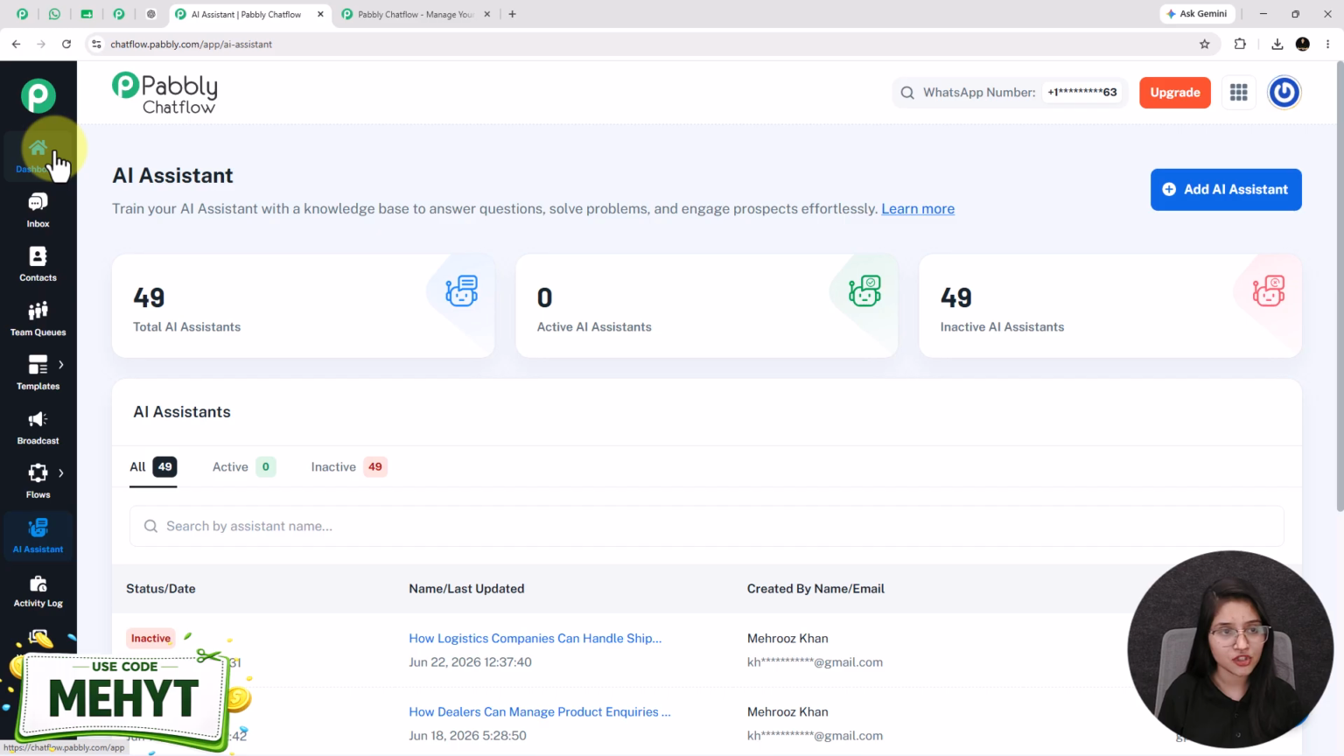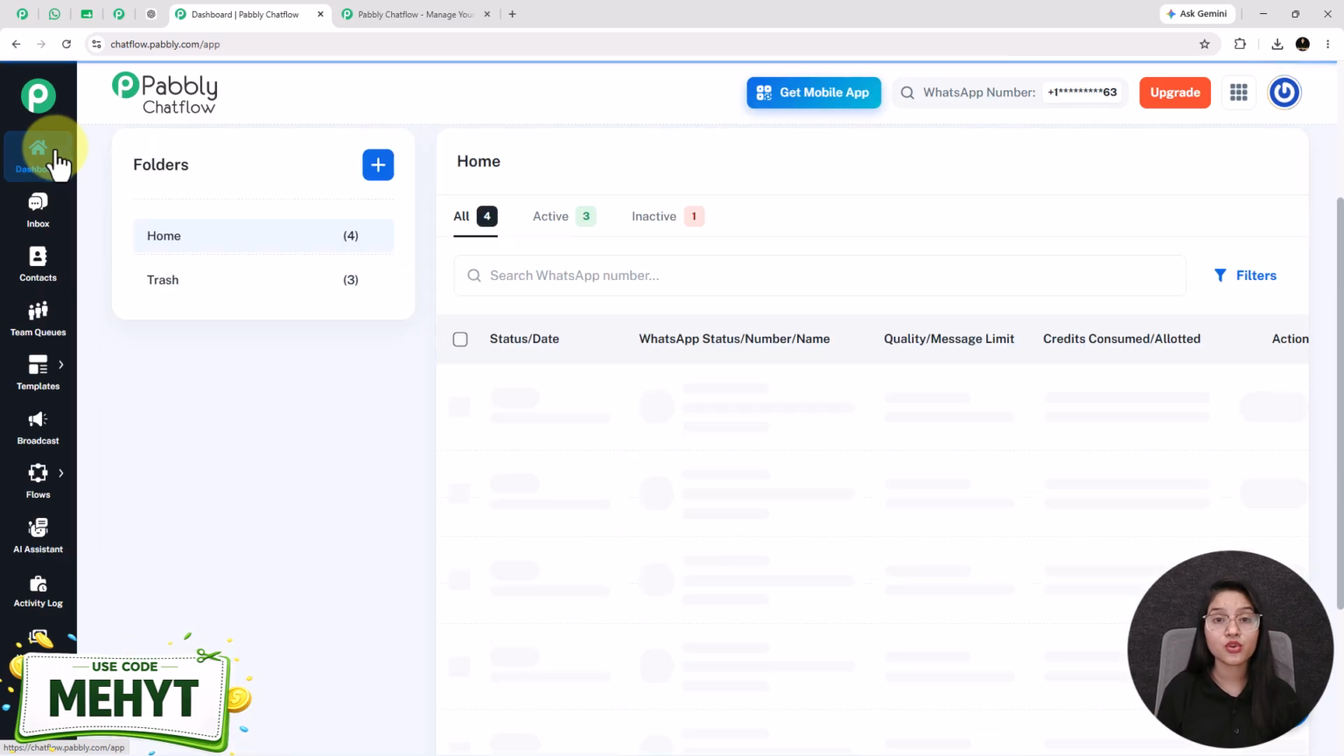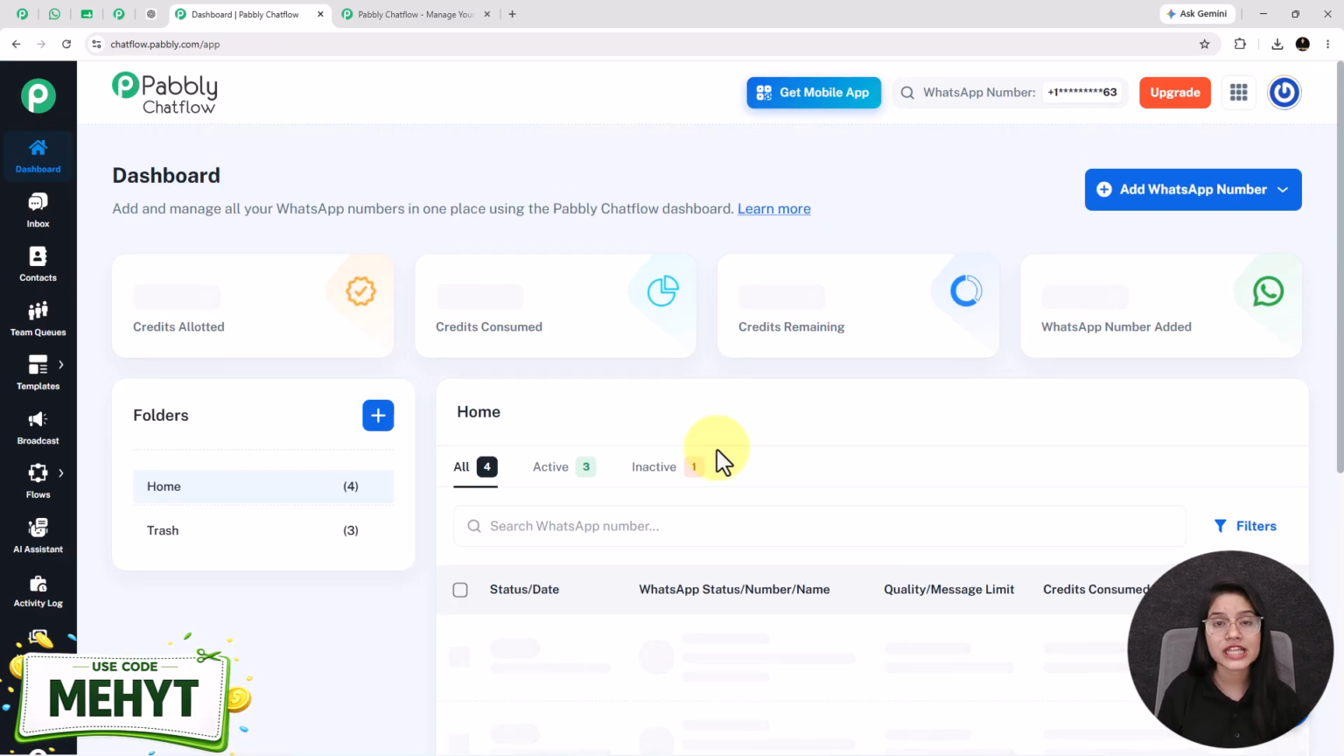After doing the sign up process and selecting the application as Pabbly Chatflow, you will successfully come to the dashboard of Pabbly Chatflow. Now, the first and most important step is to add your WhatsApp number inside your Pabbly Chatflow account. We have already created a separate detailed video on how you can add a WhatsApp number inside Pabbly Chatflow. Check the description below for the video link. On the left hand side, you will see multiple powerful features of Pabbly Chatflow. As we are creating a WhatsApp AI assistant, I am going into this AI assistant feature.